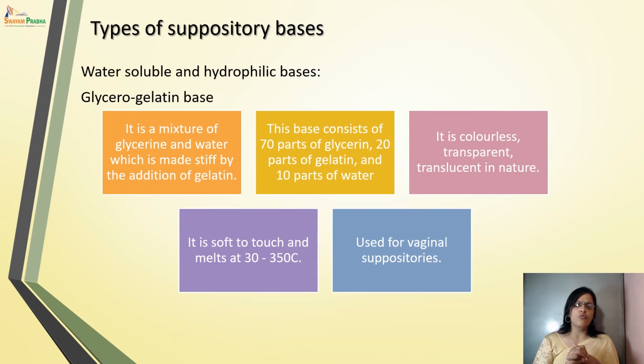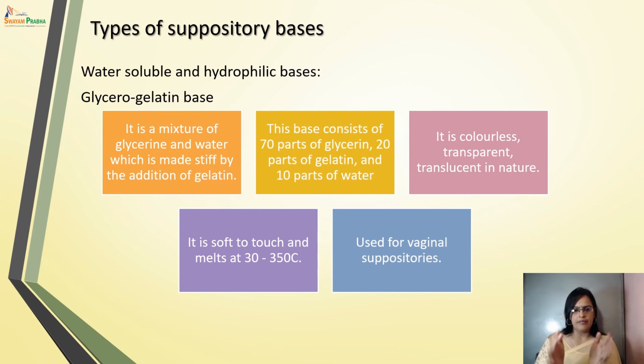Now next is the water soluble and hydrophilic bases. In that we will see the glycerogelatin base. Glycerogelatin base is a mixture of glycerin and water, made by the addition of gelatin. It consists of 70 parts of glycerin, 20 parts of gelatin, and 10 parts of water.